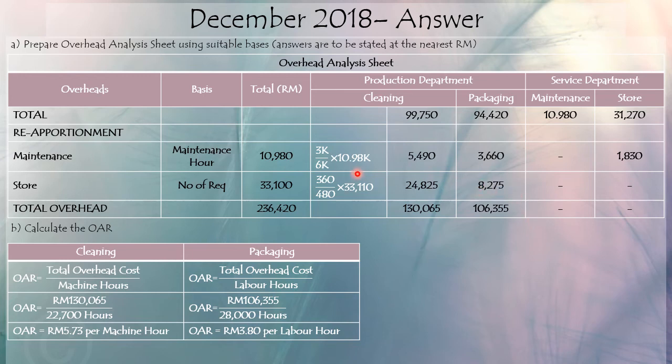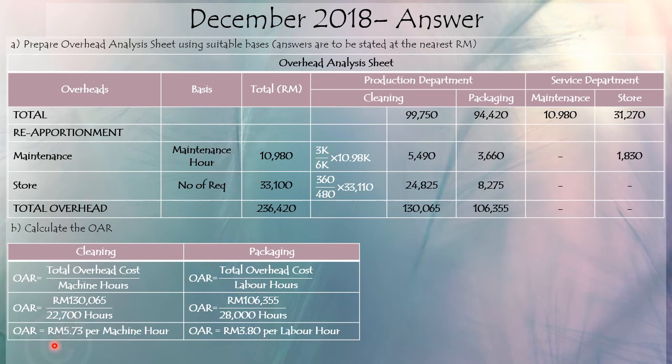So we reapportion the service department overhead, and we get a total overhead of 130,035 for the cleaning department and 106,355 for the packaging department. So we calculate the OAR using the machine hour for cleaning and labor hour for packaging, as dictated in the question previously.